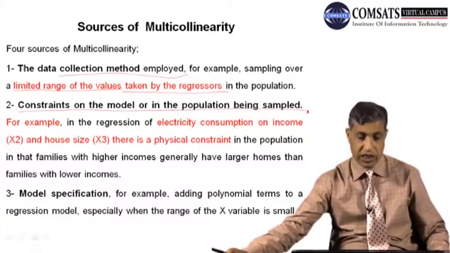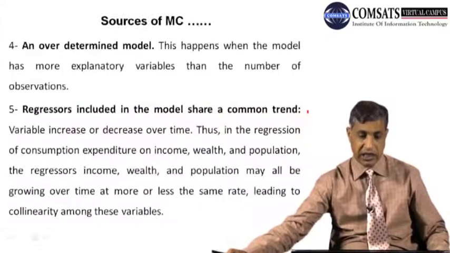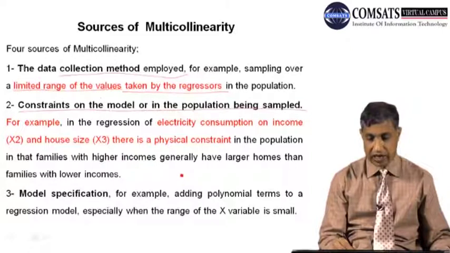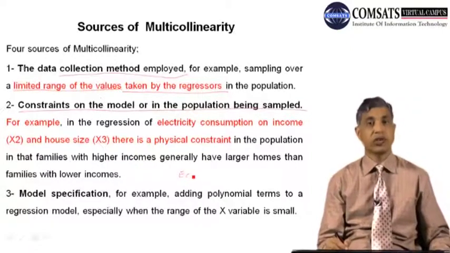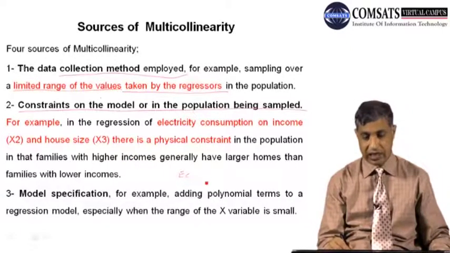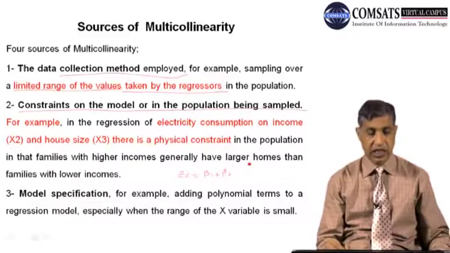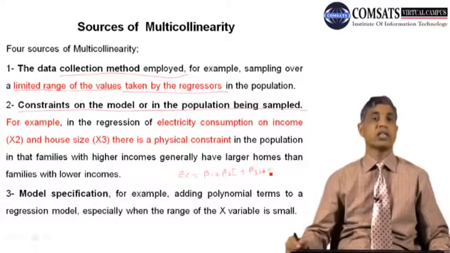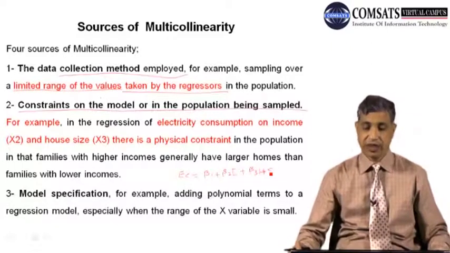For example, take electricity consumption. It is equal to beta 1 plus beta 2 times income plus beta 3 times house size, the size of the house.